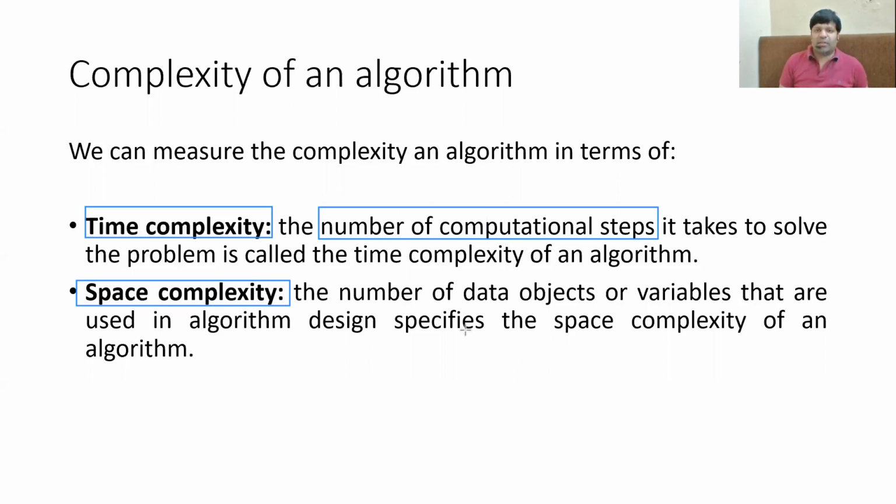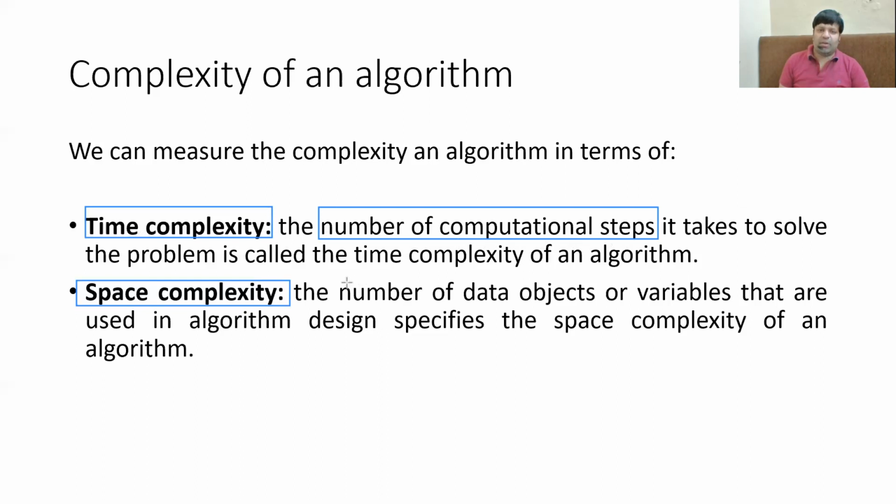So it is not in terms of the time, but it is in terms of the number of computational steps. How many steps are required to solve a particular problem? There is another measurement for that, which is the number of operations, because sometimes there is only one step but there is a large number of operations in that step. So sometimes rather than using the number of computational steps, you define the time complexity of the algorithm by the number of computations that are required to solve the problem.